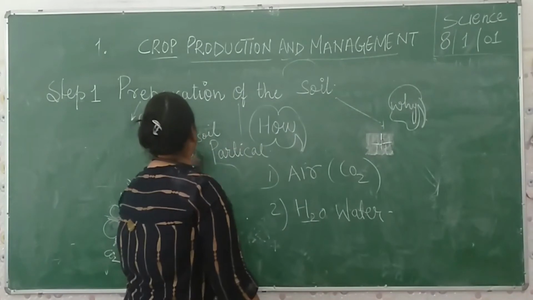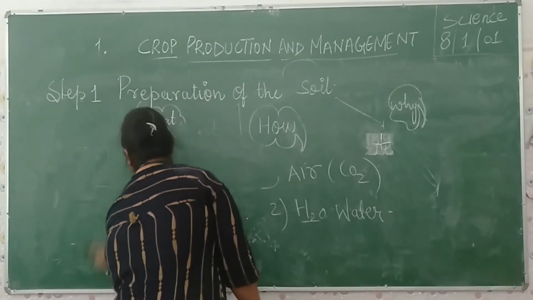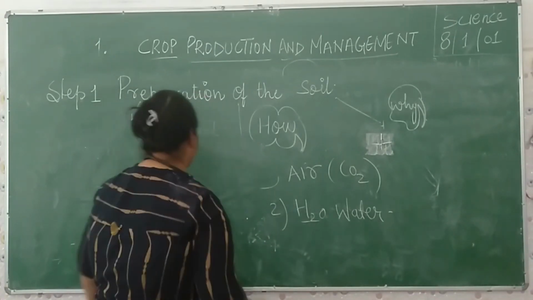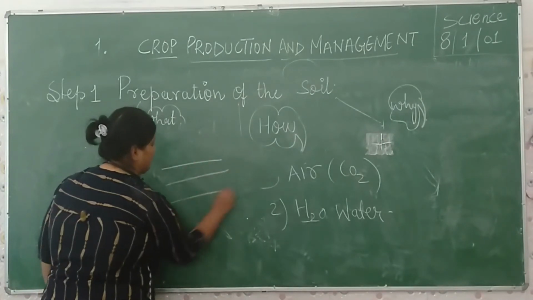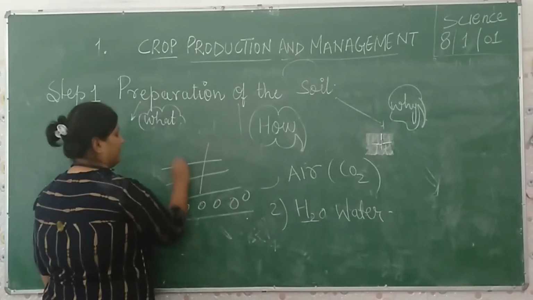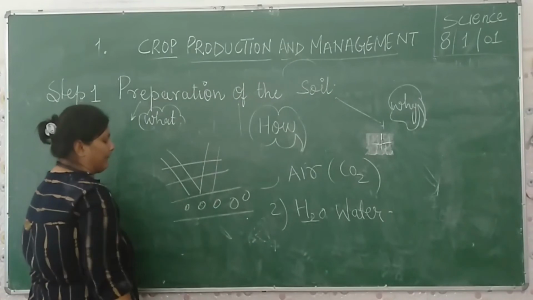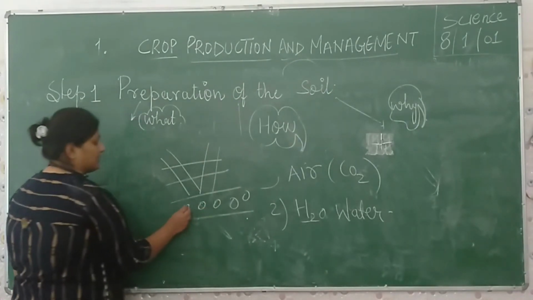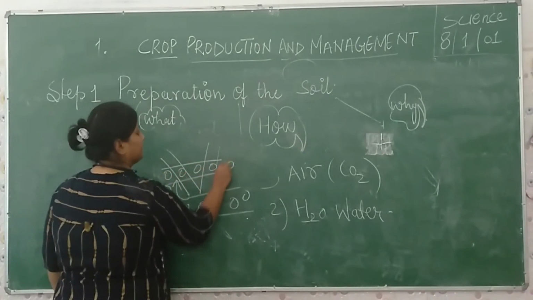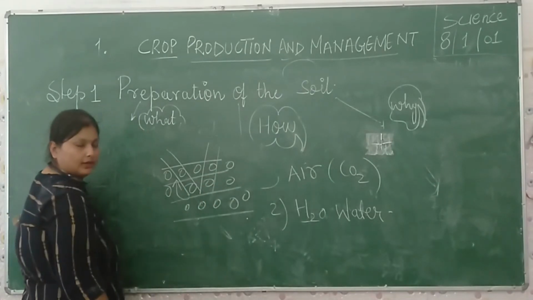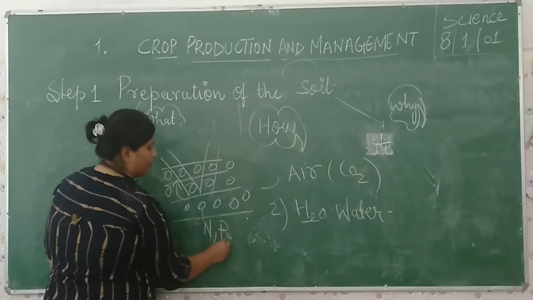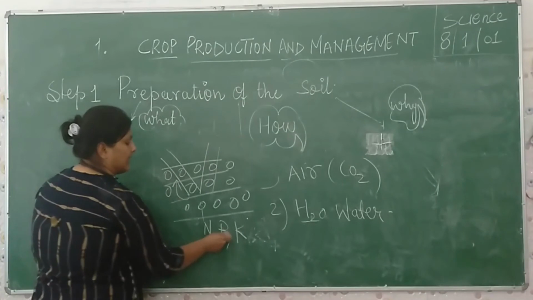Next, the second reason why we do this, the second answer, is the same thing I explained earlier: soil has three layers. Nutrients are present in this layer. After turning and leveling, what happened? It changes and the nutrients are spread equally all over the level. If I say nitrogen, phosphorus, potassium, these three are the nutrients.